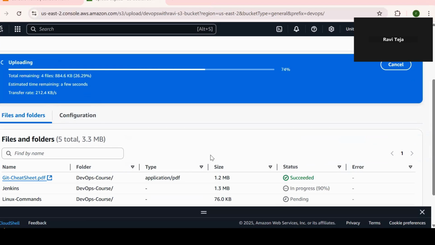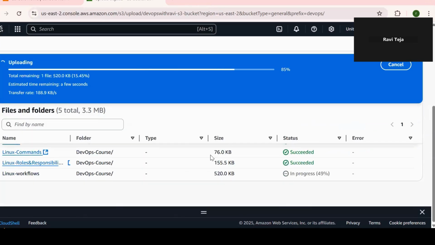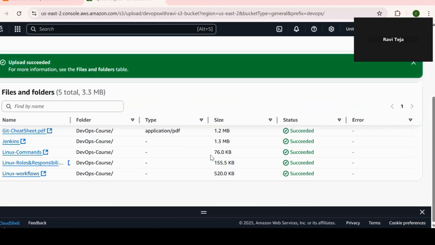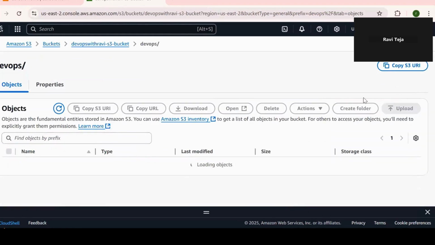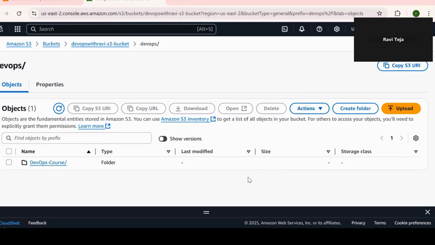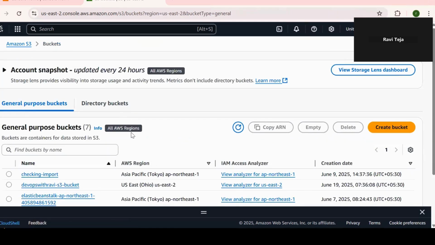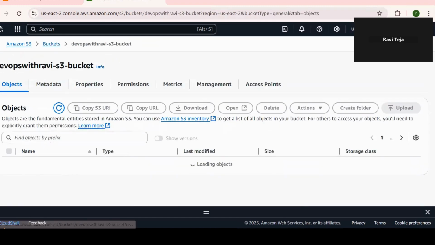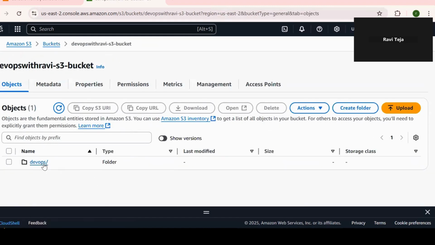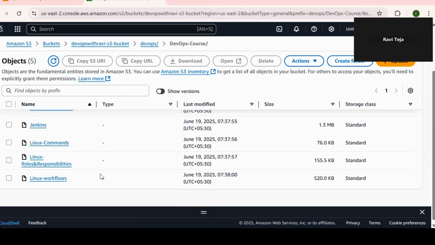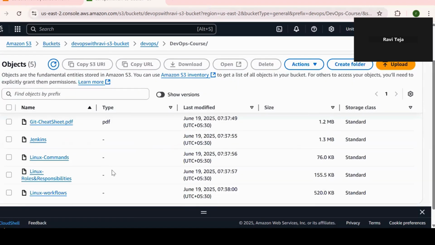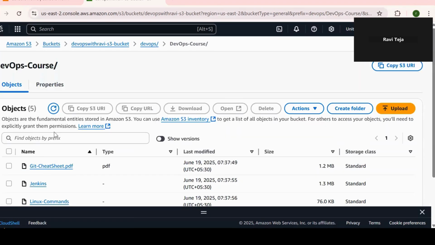It takes much time. Okay, I have uploaded the data. I have uploaded the objects in this folder only. Click on buckets, click on this. Okay, I have a folder, and in that folder I have some data, which is this folder. And just come down. These are the things I have, right? This way you can store the data in these folders.